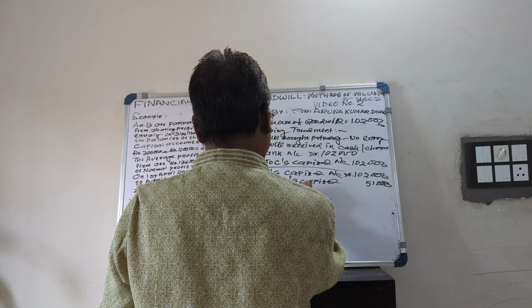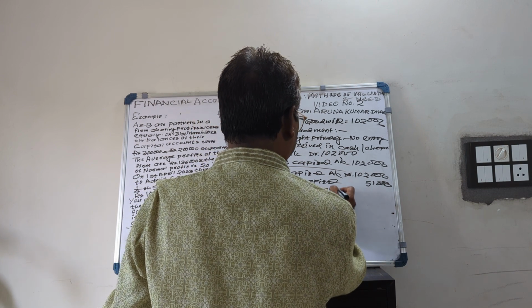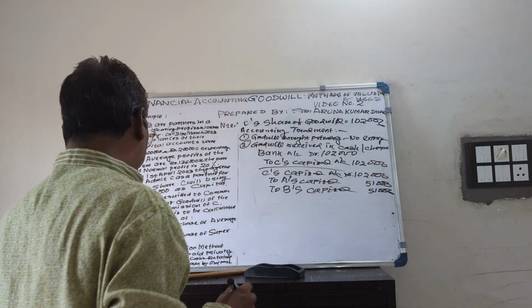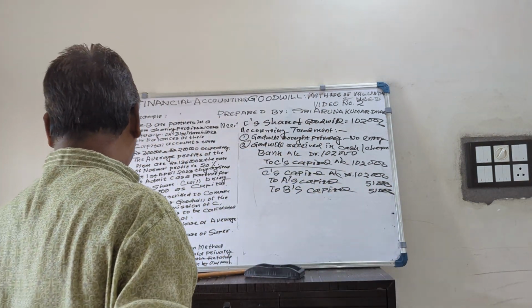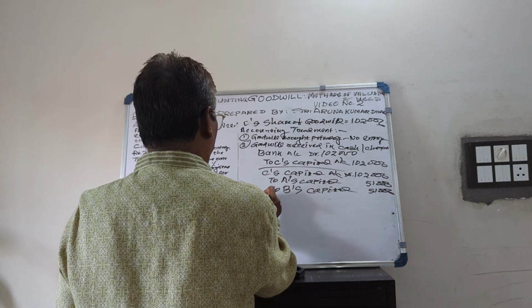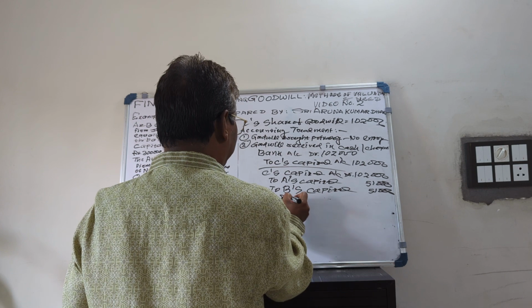Then the third condition: goodwill not brought in by the new partner.